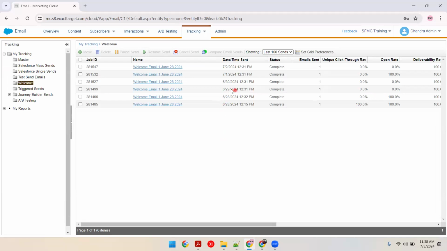Let's see these three of them: 30th, 1st, 2nd. There are 3 job IDs. There are multiple ways of checking. Let me check with the date 2nd. I'll click and open this in the tracking tab.